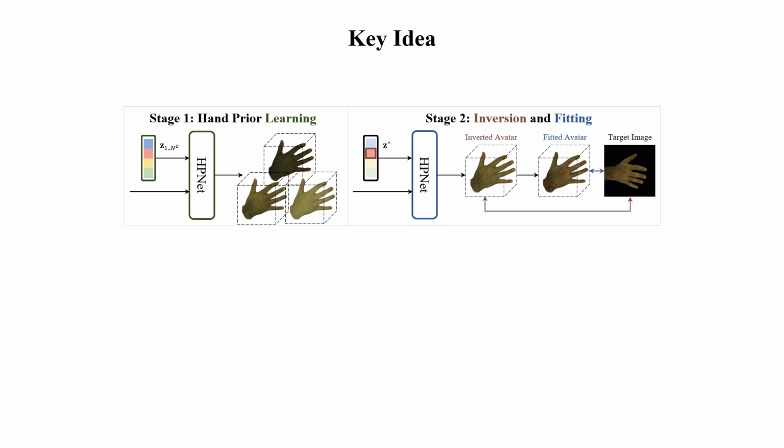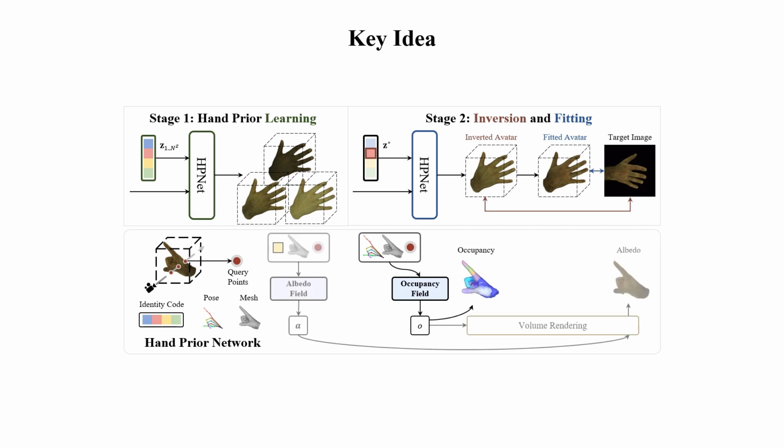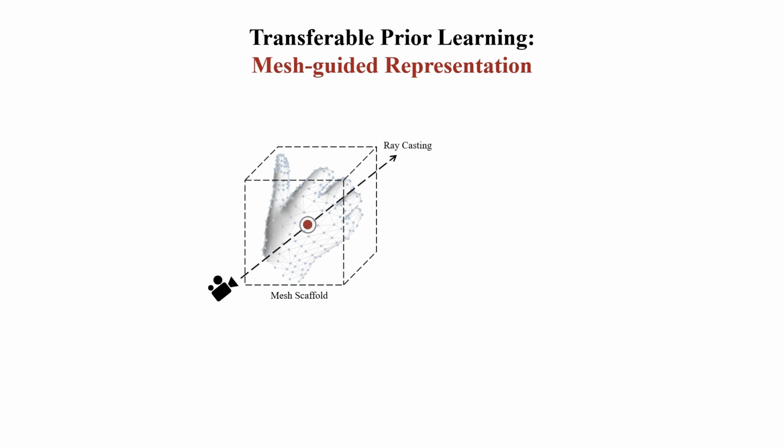We embed prior knowledge into a neural implicit volume, dividing prior learning into geometry, albedo, and shadow components. 2 key challenges for learning the prior for one-shot reconstruction are how to extract transferable and high-quality prior knowledge. For prior transferring, we design HPNet in a mesh-guided manner, enabling transfer of learned prior knowledge to novel identities. Geometry and texture priors learning of HPNet are guided by mesh information, achieving robustness towards novel poses and identities.